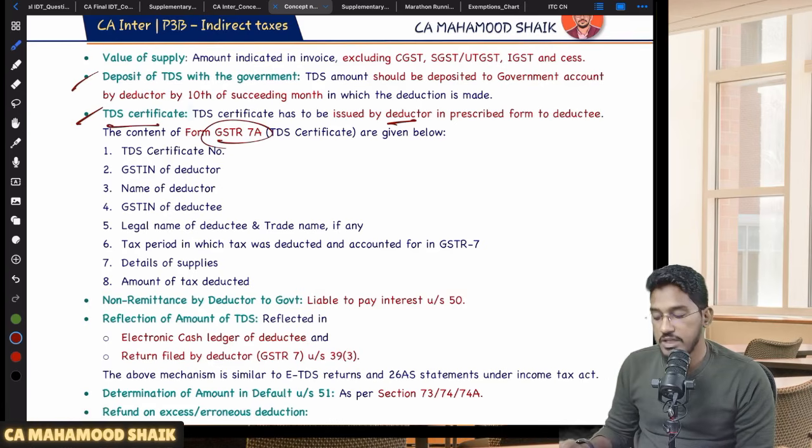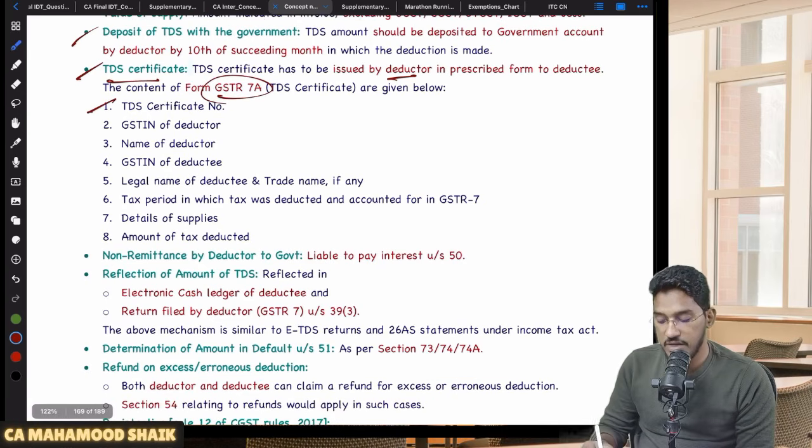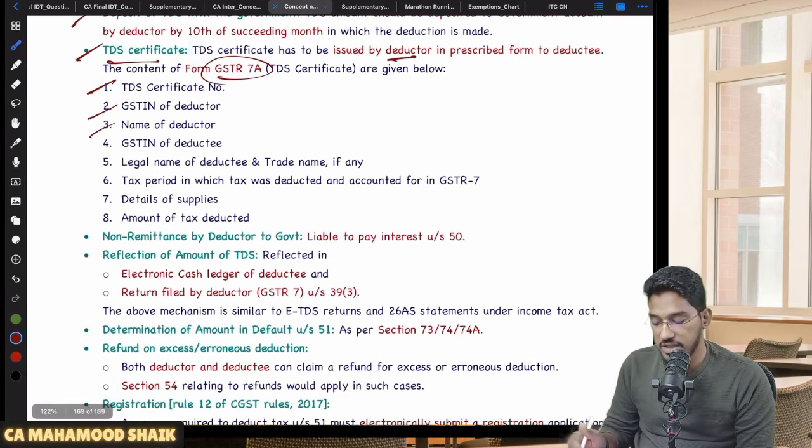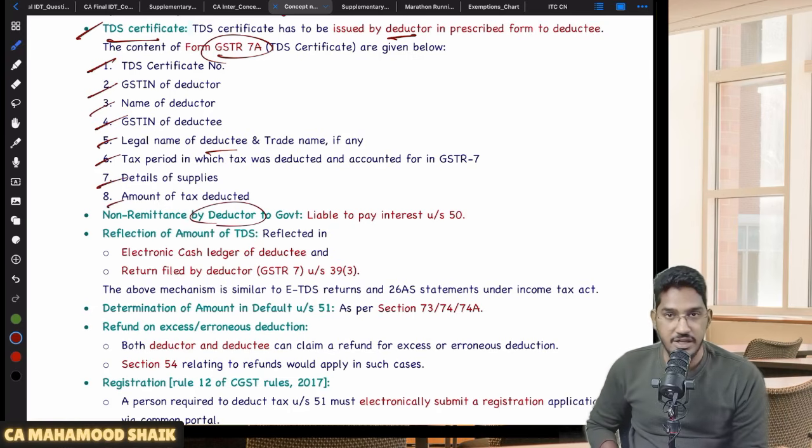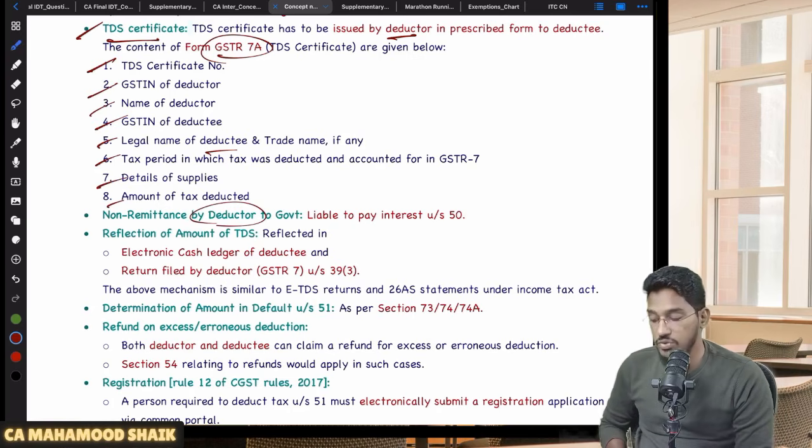And the details given in that TDS certificate are: TDS certificate number, GSTN of the deductor, name of the deductor, GSTN of the deductee, legal name and trade name of the deductee, the tax period in which that tax was deducted, and also details of the supplies and the amount of tax deducted. Sir, what if the deductor is not remitting that amount to the government? He deducted TDS, but he is not remitting that amount to the government. What will happen, sir? He will be liable to pay interest under section number 50.